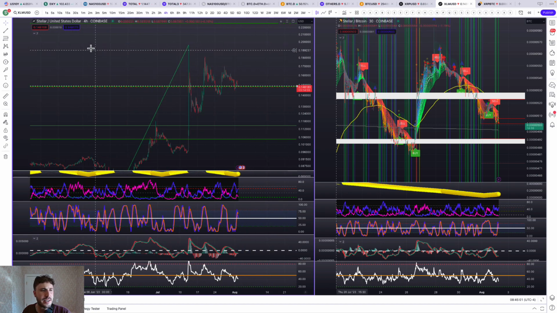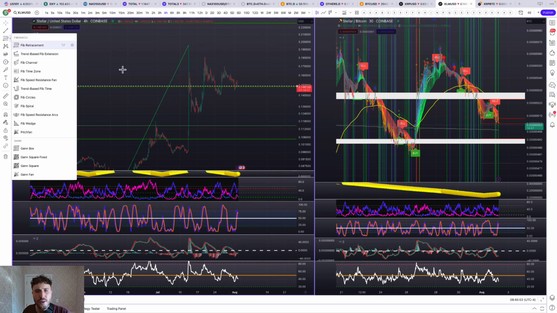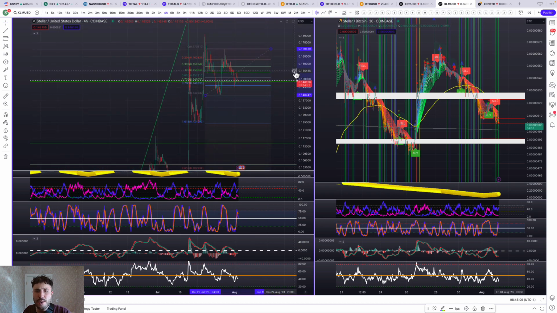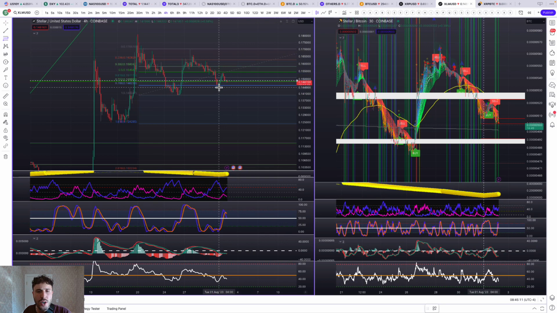Right now, the 786, I think we've retested. So from this low to this high up here, we came down to 14.5 cents, held it. And now we're doing a more micro structure here from low to high. And that 786 is around 0.147. So critical level for us to hold here, this zone like that.